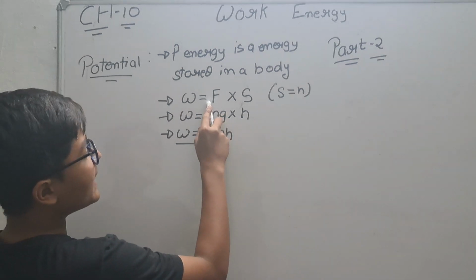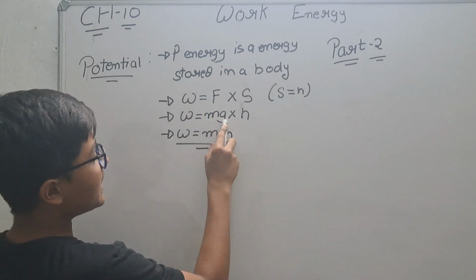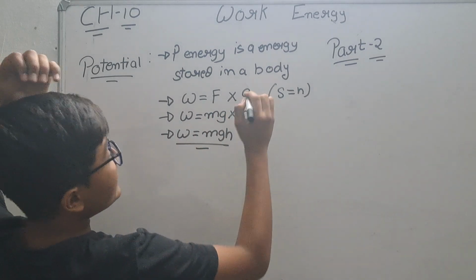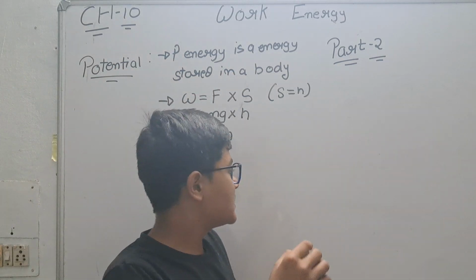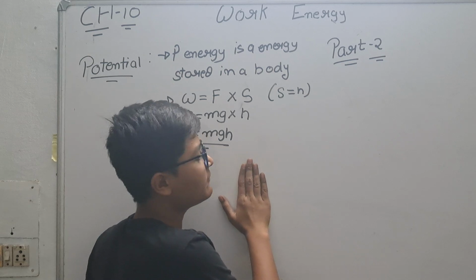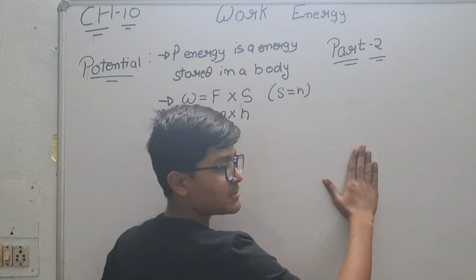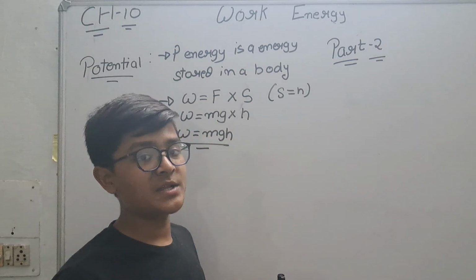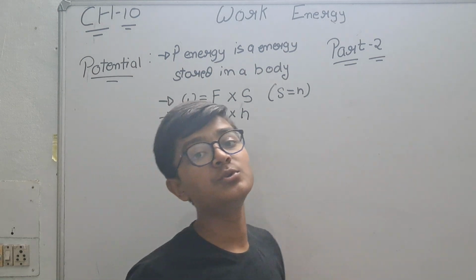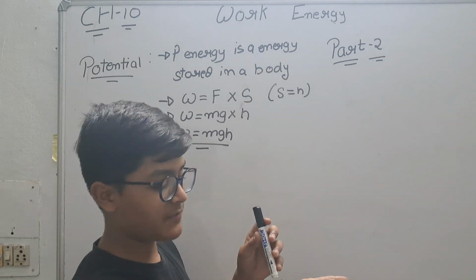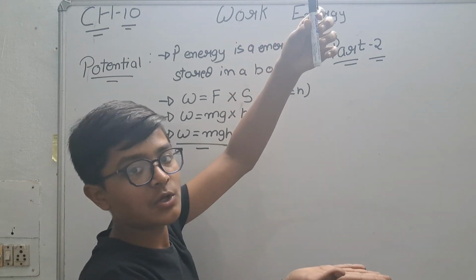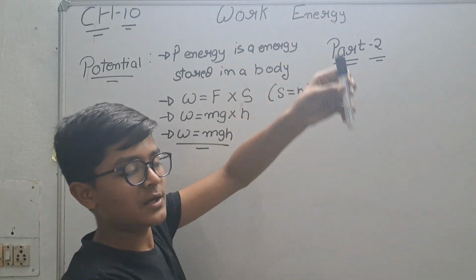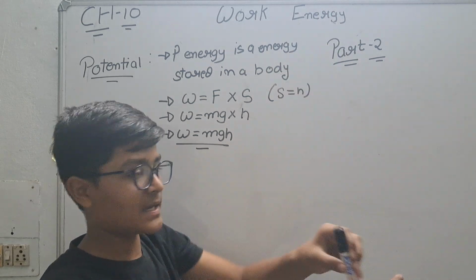So we can write F as mg, and I can write displacement as height, because this is the surface. I take my hand from here and put it here, so this is also displacement. But in terms of potential energy, you have to use the height. This is the surface of the earth's crust, and the object is over here, so the height is there, which is also known as displacement as well as height.